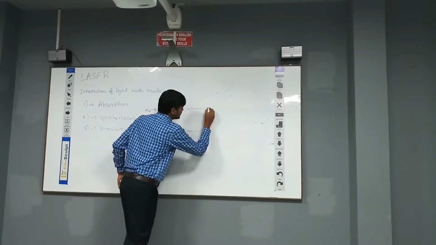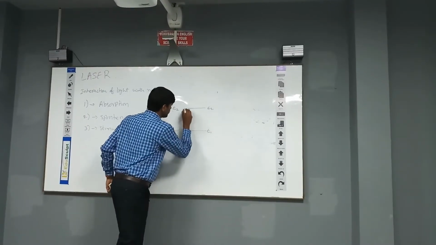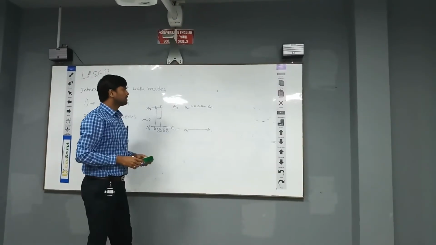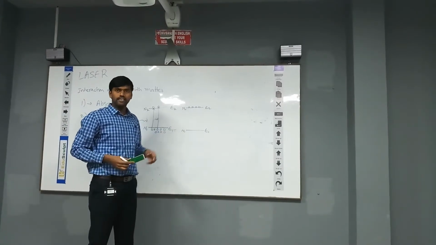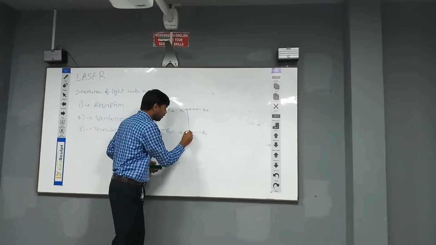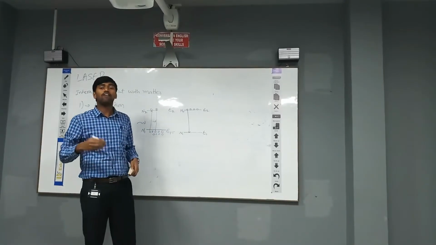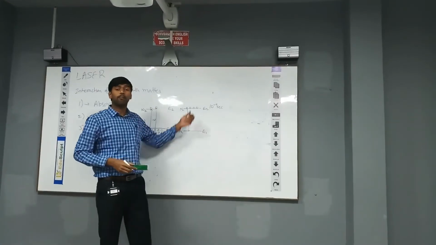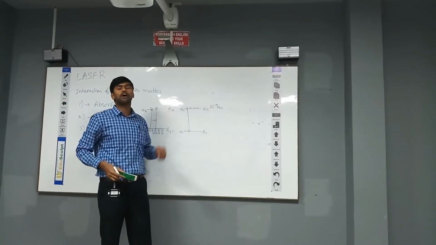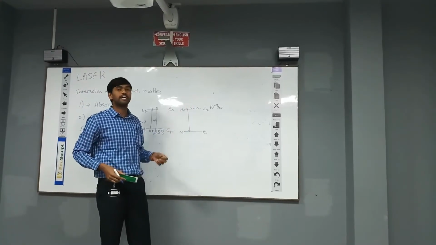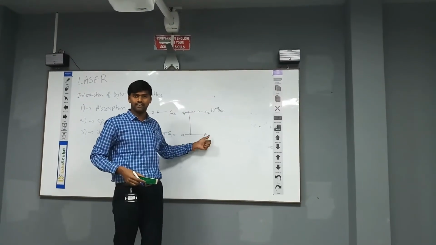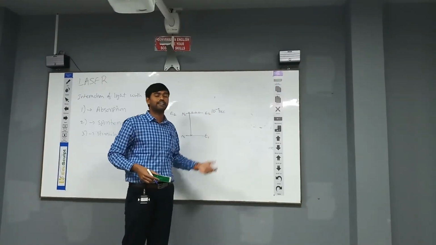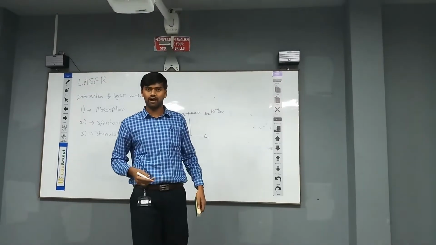Some atoms in the excited state, which absorbed the photon energy, come back to the ground state by themselves after 10 to the power of minus 9 seconds, that is, after 1 nanosecond, releasing the absorbed photon. They come back to the ground state without any external agent, which is called the spontaneous emission process. This 10 to the power of minus 9 seconds is the average lifetime of an excited atom.